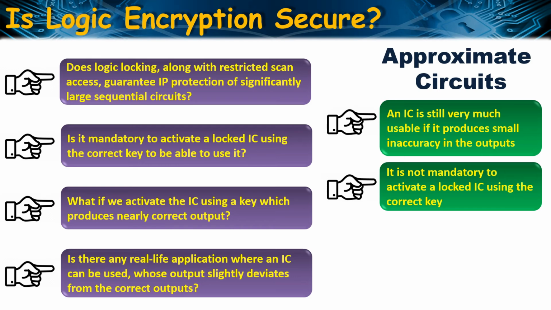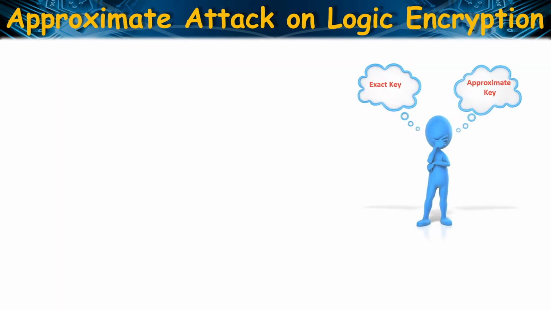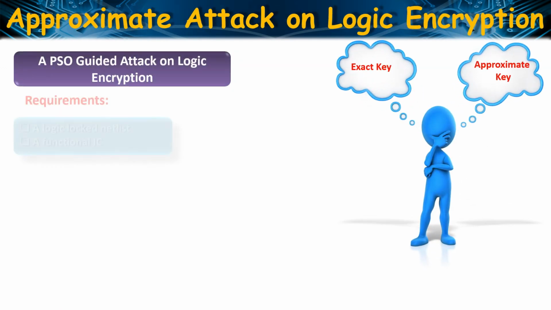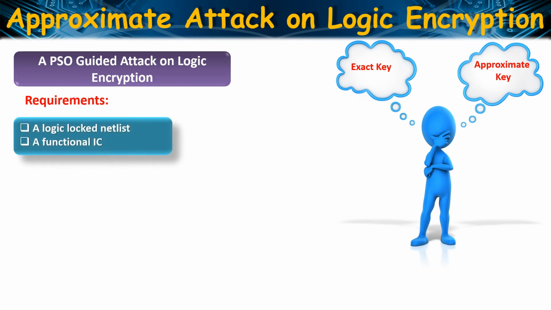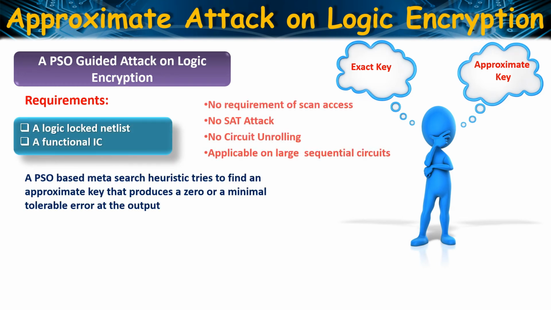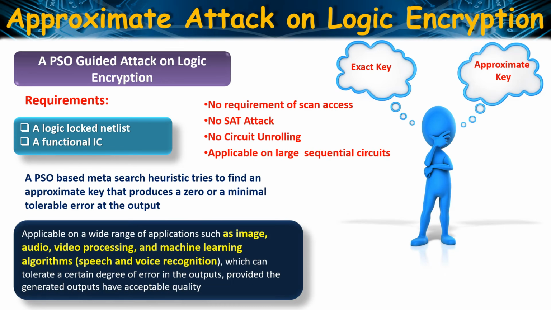even if they produce small inaccuracy in the output. So this work proposes a particle swarm optimization guided attack on logic encryption that can find an approximately correct key, which produces minimal error at the output. So this attack can be launched on both combinational and sequential circuits. And interestingly, this attack doesn't require scan access. So this is a highly scalable attack and can be effective on approximate circuits, which can tolerate a certain amount of error in the output.